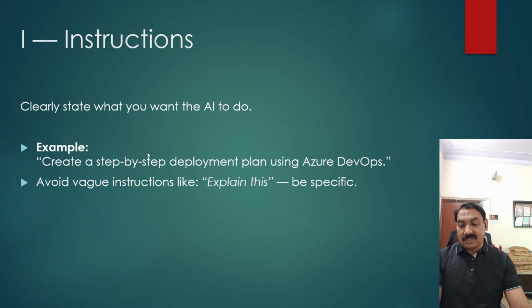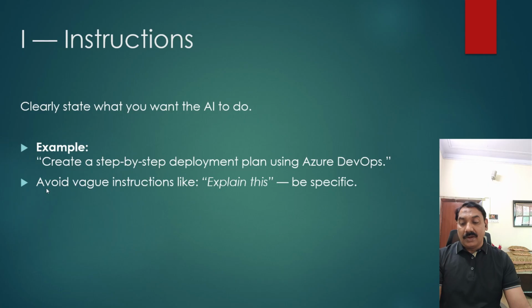You can say step-by-step to a user. You can say step-by-step, create a story for our kids. Step-by-step, I want to have a lecture. So we need to give these types of instructions.